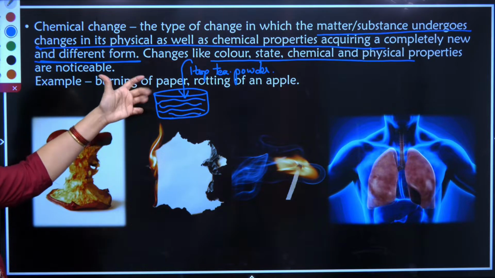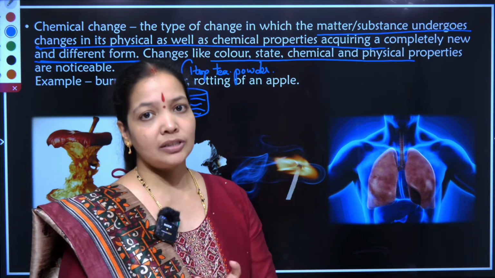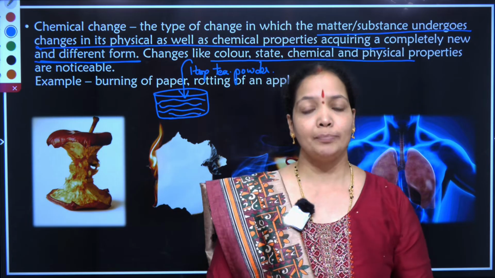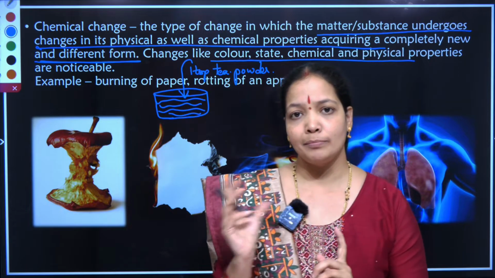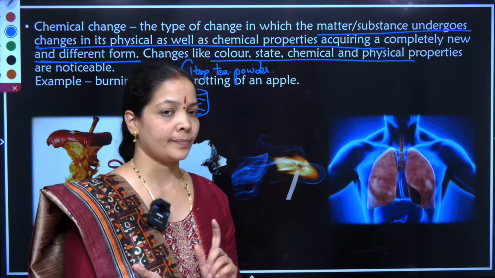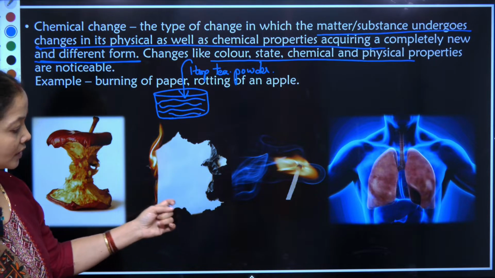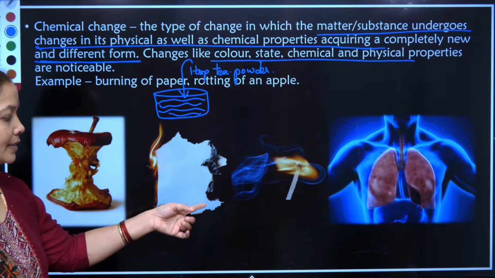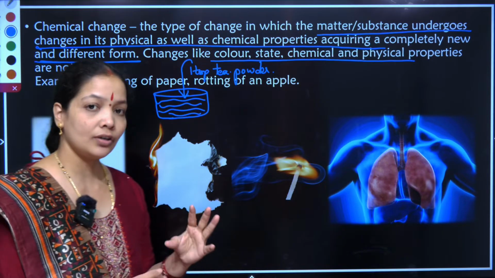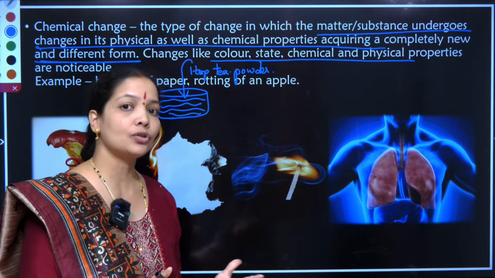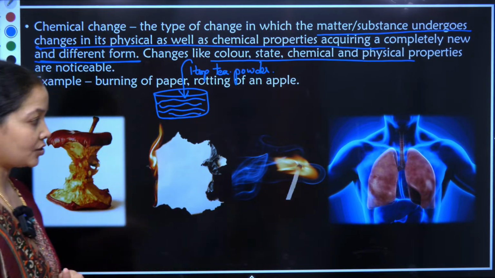Burning of paper. The best example I always tell my students, whenever you have to understand physical change and chemical change, the best example you have to keep in your mind is tearing of paper for a physical change, and burning of paper is a chemical change. So when I burn a paper, I am able to see that the paper has changed its physical appearance also, as well as the paper has burnt black. This black ash, I cannot regain it into a different format or back to paper again. So a new substance called black ash is formed. Hence I say it is a chemical change.